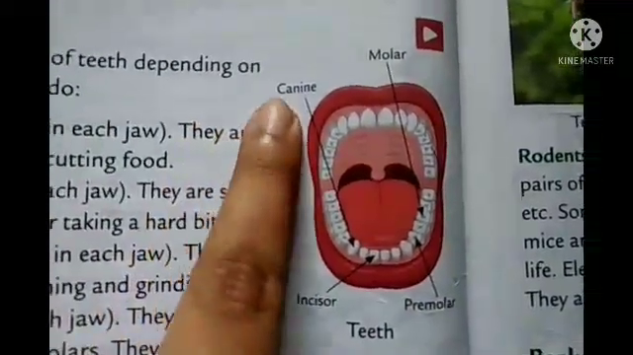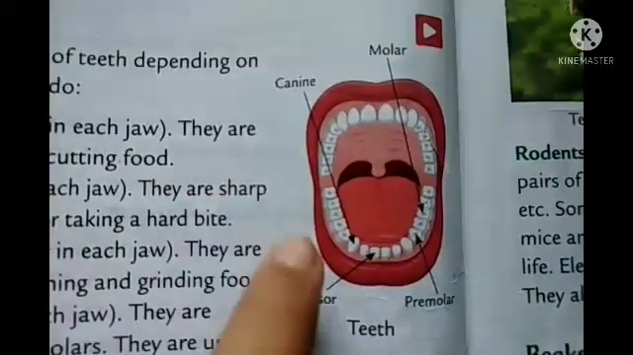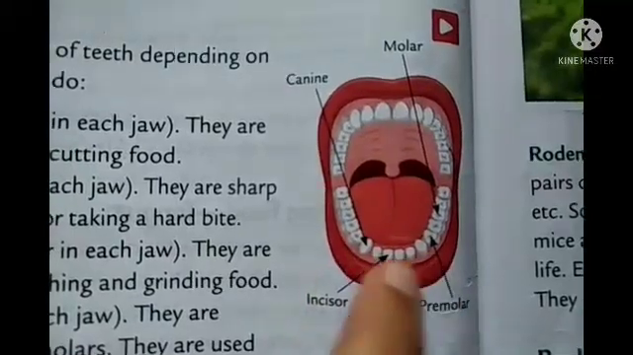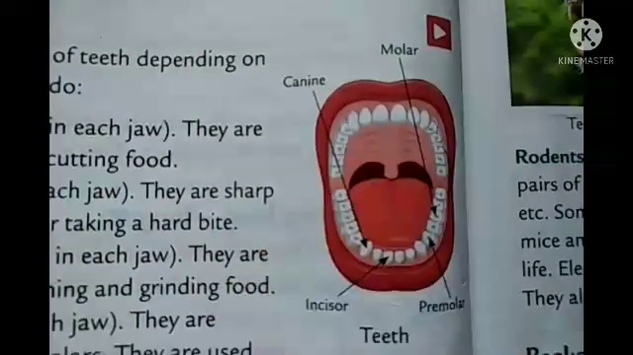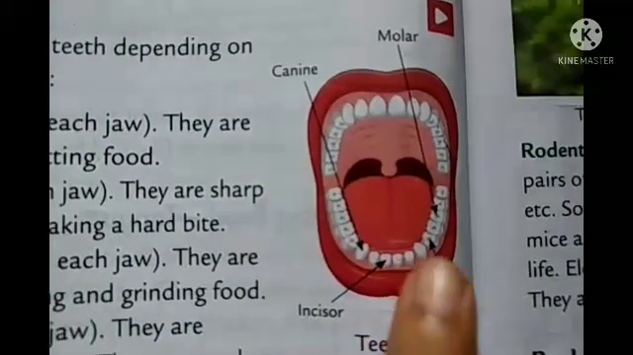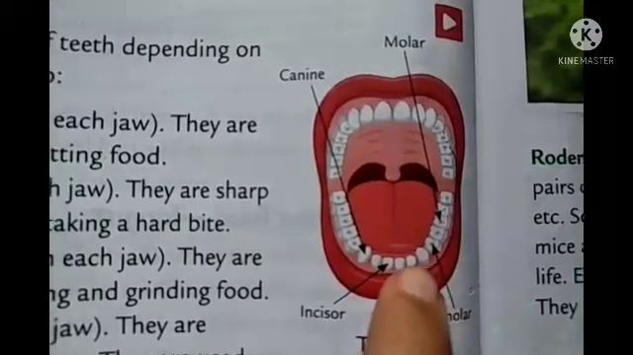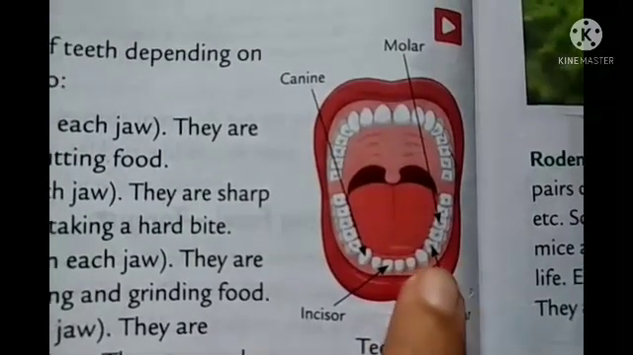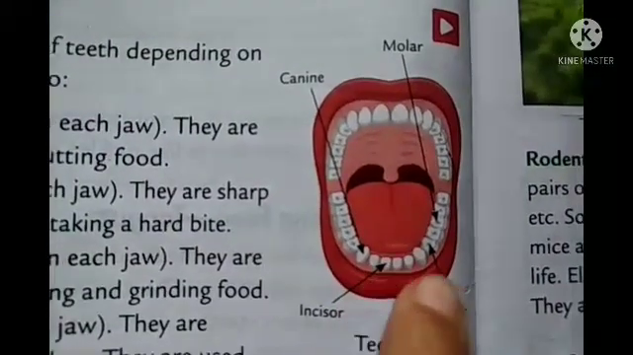Now the next one is your canines. Canines are a set of 4 teeth, 2 in each jaw. You can see here 2 teeth and here 2 teeth, right? So 2 plus 2, total 4 teeth. And you can see they are sharp and pointed. In your case also you can see them in your mouth. They are used for tearing the food or taking a hard bite.